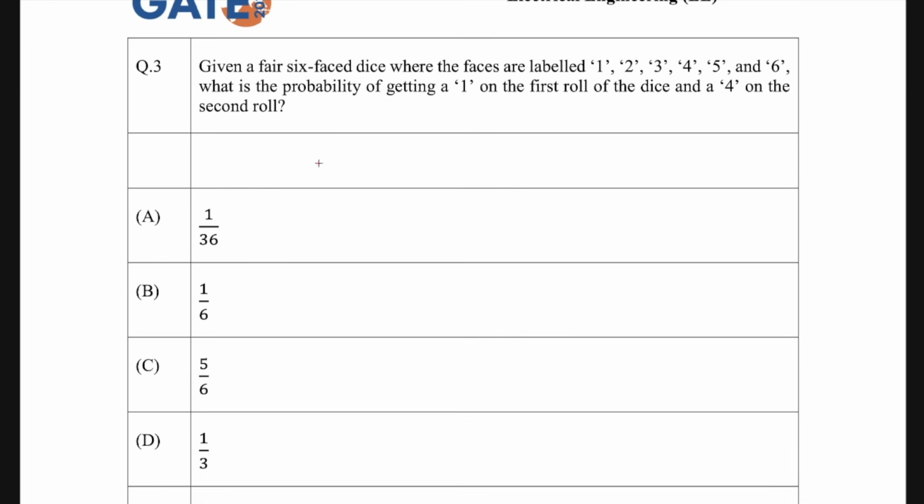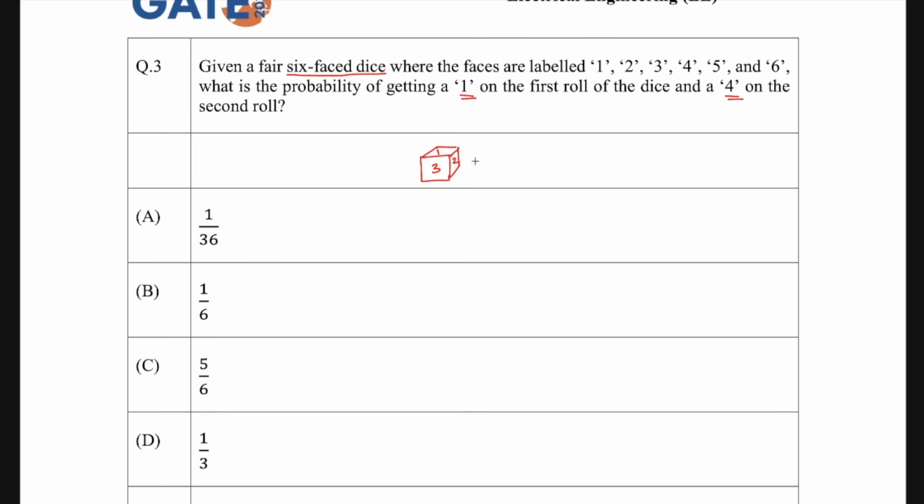It says that given a fair six-faced dice where the faces are labeled as 1, 2, 3, 4, 5 and 6, what is the probability of getting 1 on the first roll of the dice and 4 on the second roll of the dice? Okay, so you have a dice, and a dice is in the cubic form, of course, and you have all these numbers written. Okay, so you have 1, 2, 3, 4, 5, 6, like that. It is written on it.